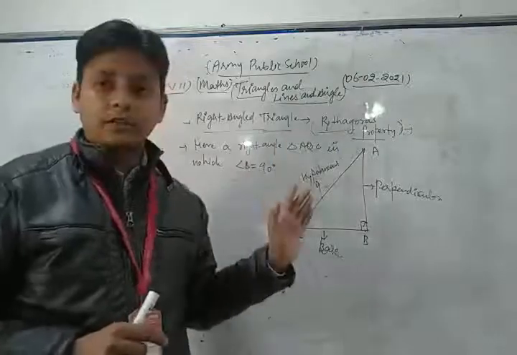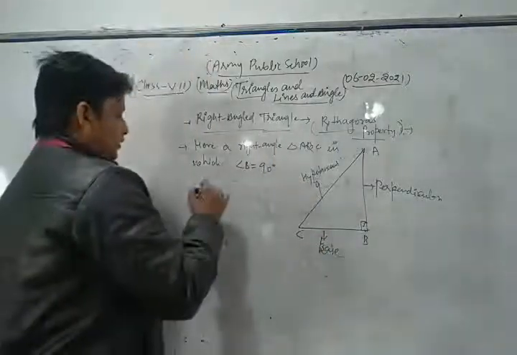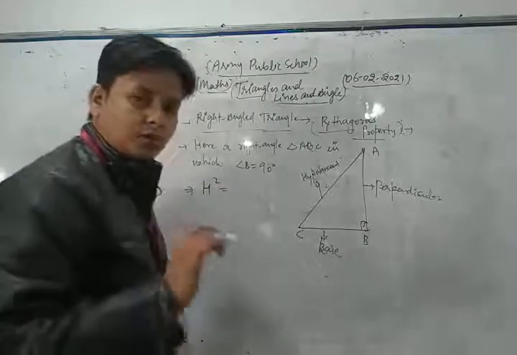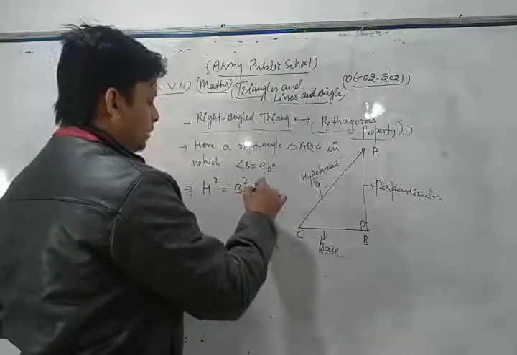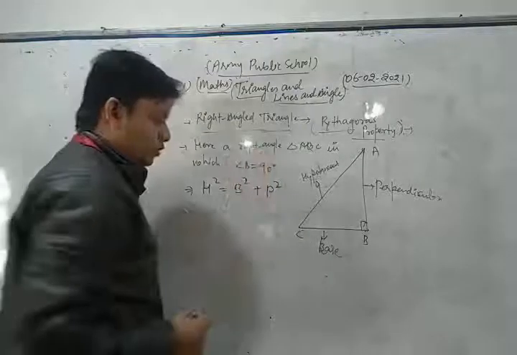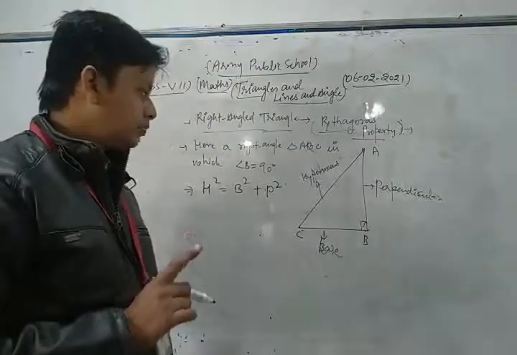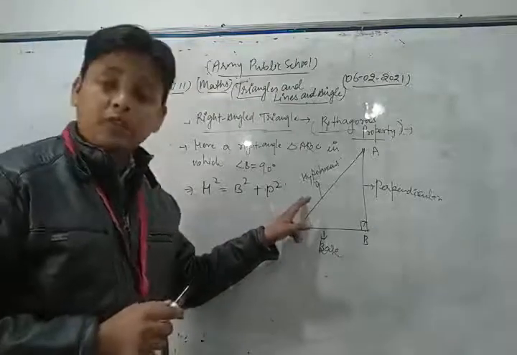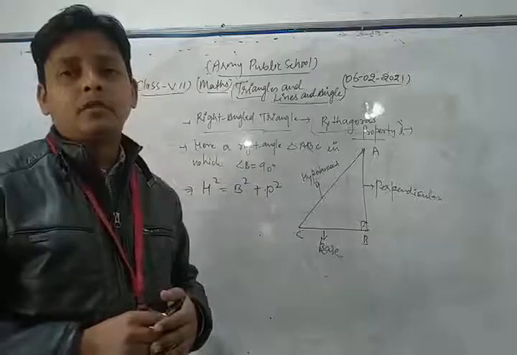According to that property, the square of the hypotenuse is always equal to the sum of the squares of the other two sides, means base square plus perpendicular square.